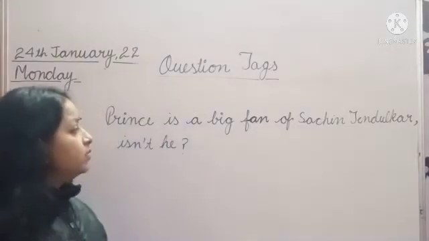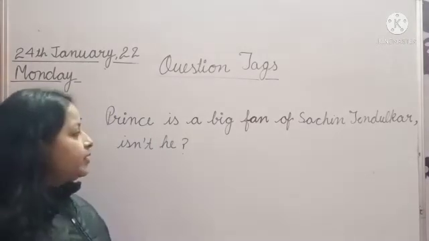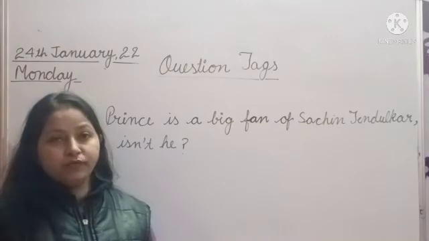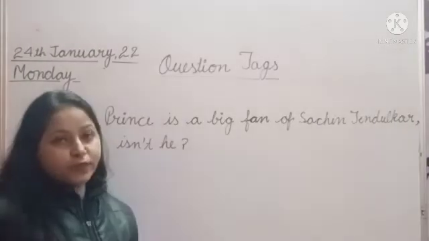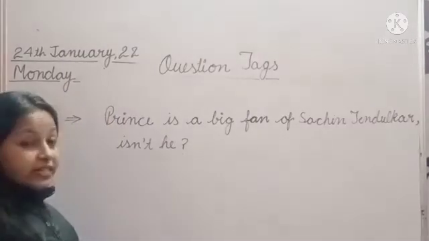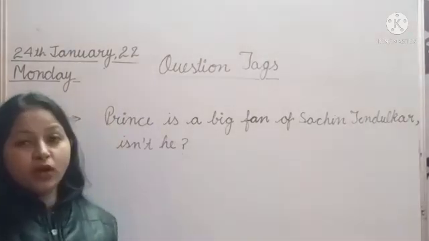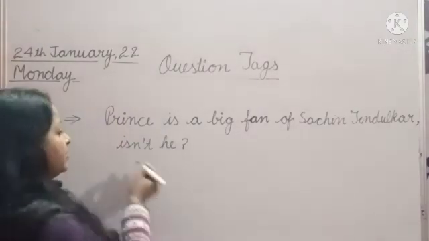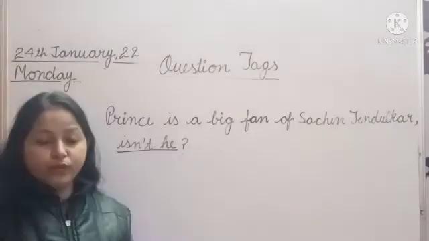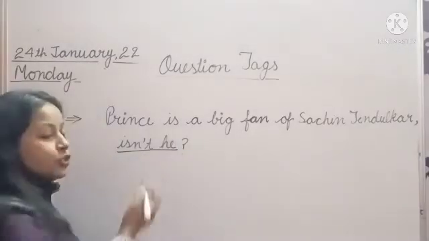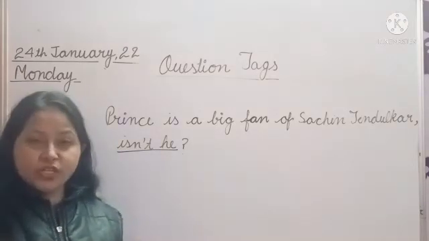Now class, you all know that the later part of the statement is called the question tag, like this: Prince is a big fan of Sachin Tendulkar, isn't he? This is the statement, and the short clause added at the end, the short question, isn't he, is called the question tag.